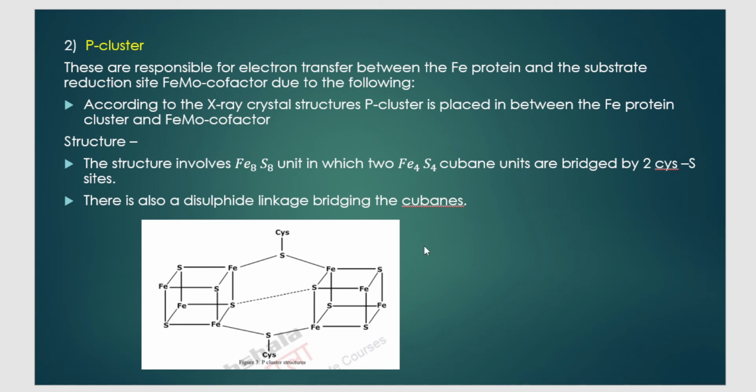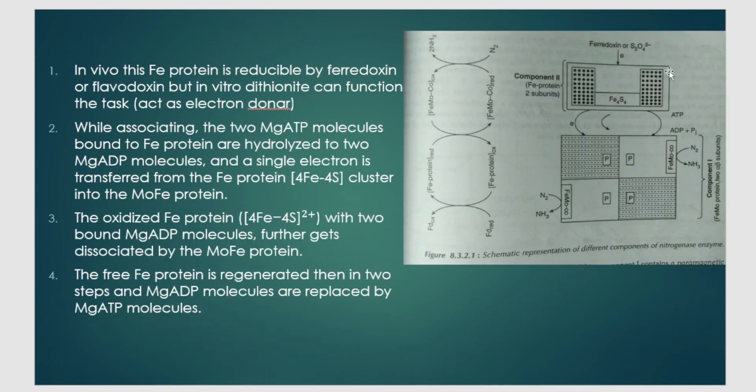Part number 2 of FeMo protein is what? That is the P cluster. Now, what is the function of the P cluster? It is responsible for electron transfer between Fe protein and the substrate reduction site of FeMo cofactor. Now, we already studied that there is one electron. Let's go back to the diagram. Yes, we already studied that there is one electron coming from here to component number 1, and you already studied that FeMo cofactor is the substrate reduction site, wherein N2 gets reduced to NH3.